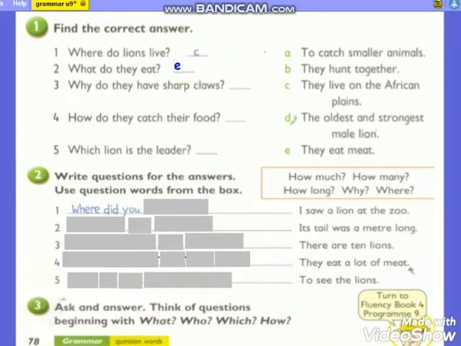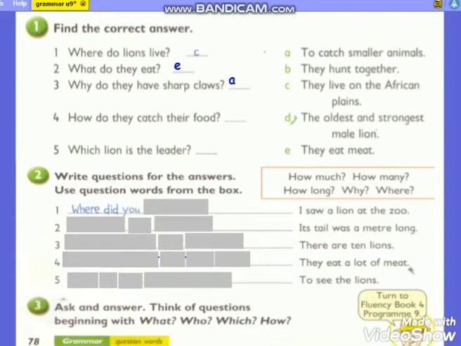Perfect. Number 3. Why do they have sharp claws? Why do you think? Find the answer. Excellent. Here it is: to catch smaller animals. So you have to write A. How do they catch their food?